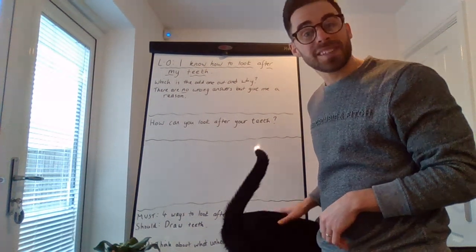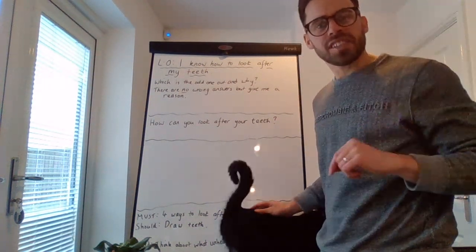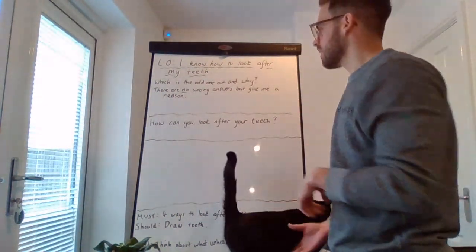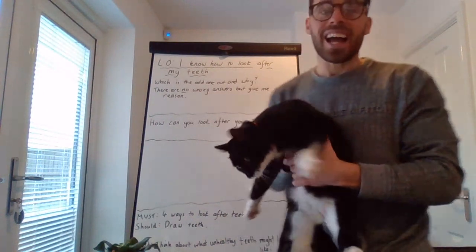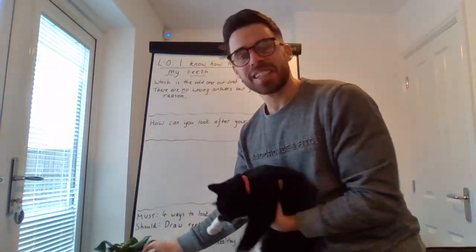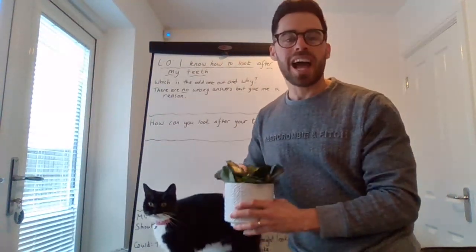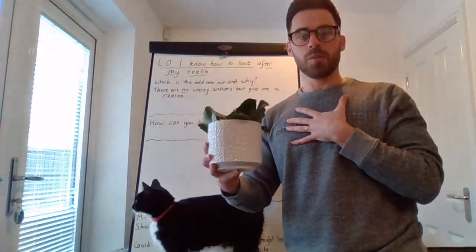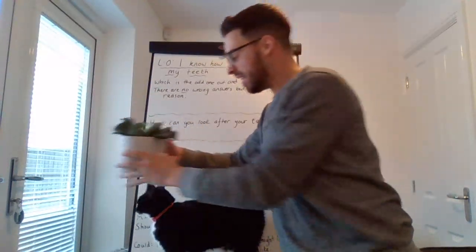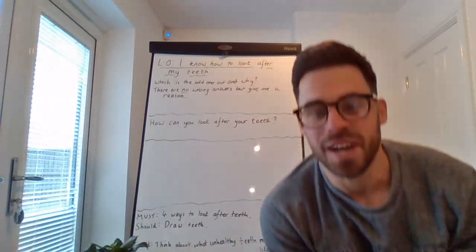This term we're going to be learning about teeth. But for our first activity, I have something on the board. You may be wondering why I have my cat with me. That's for the first question that's on the board. It says, which is the odd one out and why? We have a human, a plant, and my cat, Bella. I'll let her go now.